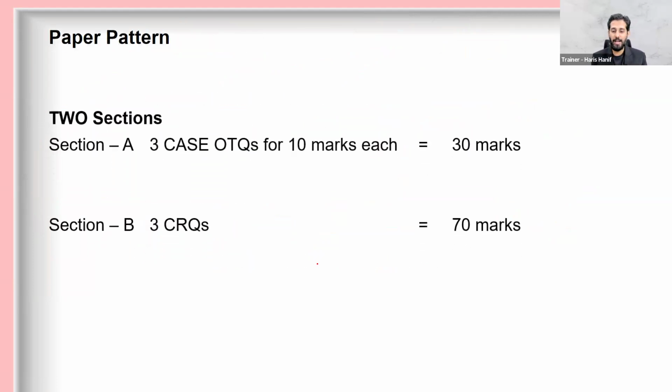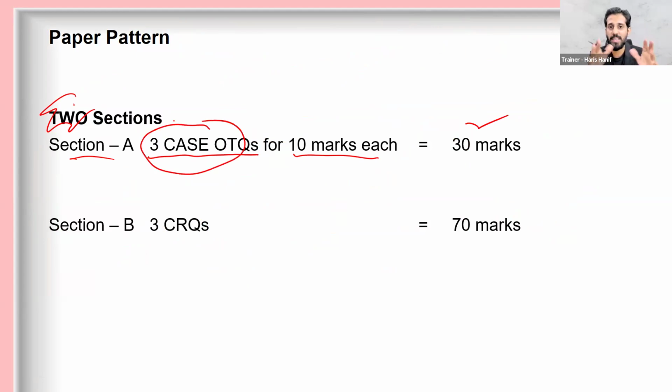Now let's move towards the paper pattern. Paper AA is a very structured paper. There are only two sections. Section A includes 3 case OTQs for 10 marks each, worth 30 marks. And there are many topics, but I cannot give you any guarantee about any particular topic, but still you can expect